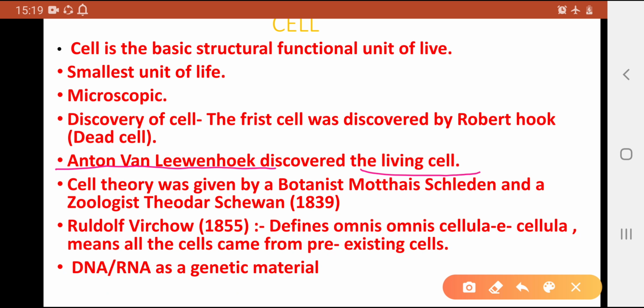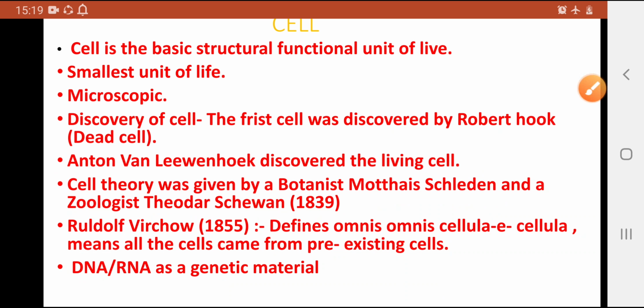Now we will come to the third concept, cell theory. Cell theory was given by the botanist Moritz Schleiden and the zoologist Theodor Schwann in 1839. Rudolf Virchow then came, another scientist, in 1855. What did he tell in 1855?